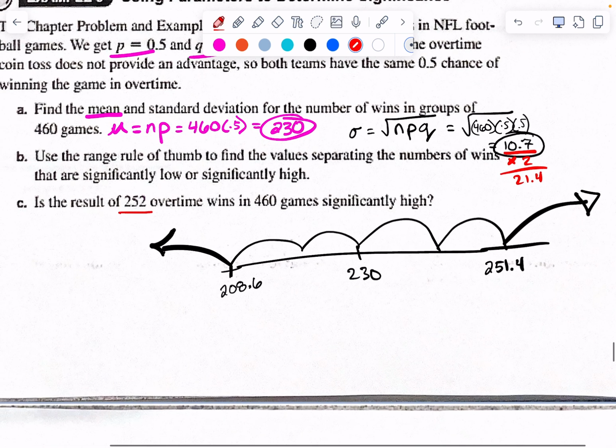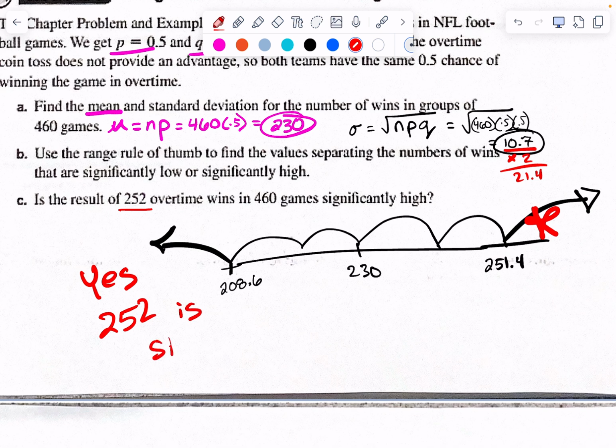Okay? Is the result of getting 252 overtime wins in 460 considered a significantly high number? Yes, it's significantly high. Why is that important to determine? Since it's a significantly high number of wins, that means some outside force is probably causing that number to be so high, which is the coin toss. If that number lives in here, it's probably just random chance. But since it's a significant number, there probably is something causing that to happen, which is the coin toss. Got it? Yes.